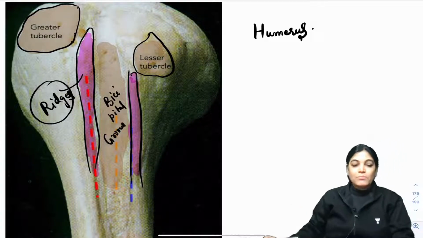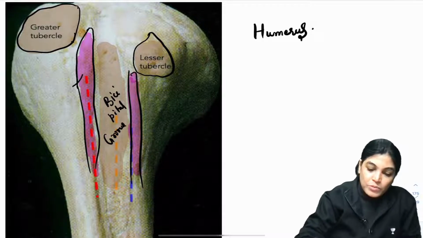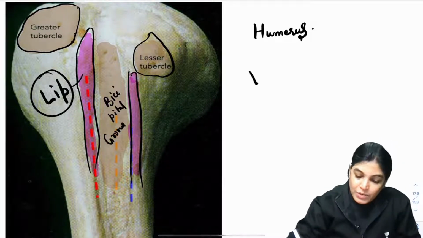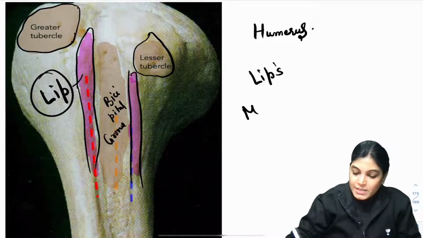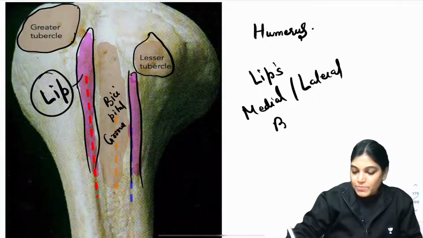A very important example is lips. This raised area is called a lip. To be more specific, it is called the medial or lateral lip. So the basic term used is lips, that is the medial and lateral lip of the bicipital groove.